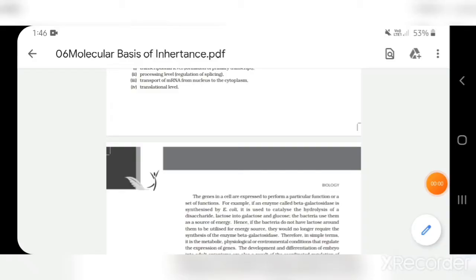Okay, so let's get started. We have already gone through the process of translation, that is the process of protein synthesis. Now the genes which are being expressed, that is in the form of proteins, need to be regulated. So today we will start with the new topic, regulation of gene expression.